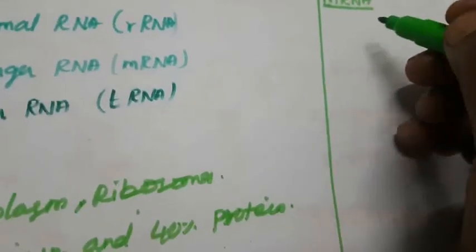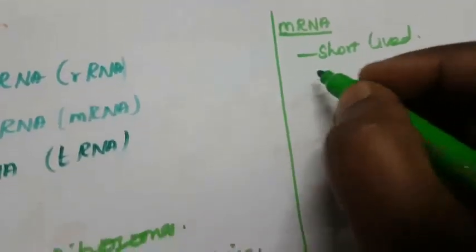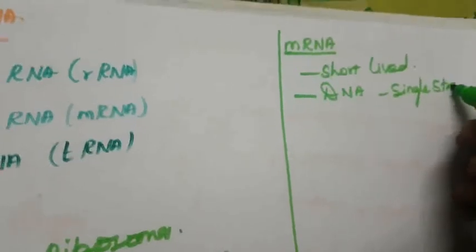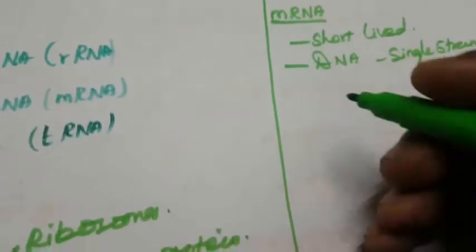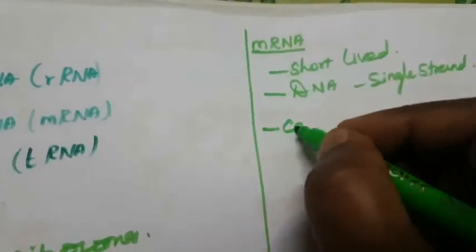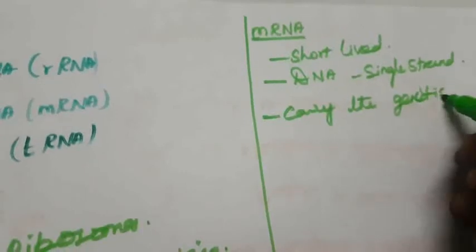Another one is mRNA. mRNA is present in small quantity and is short-lived. It is single-stranded and is synthesized from a single strand of DNA. Mainly, messenger RNA carries the genetic information from DNA to the ribosomes for protein synthesis.